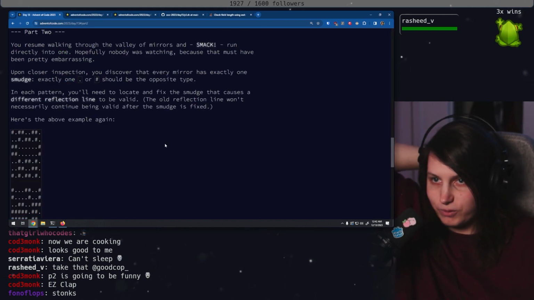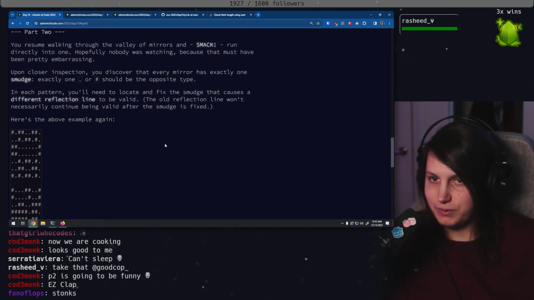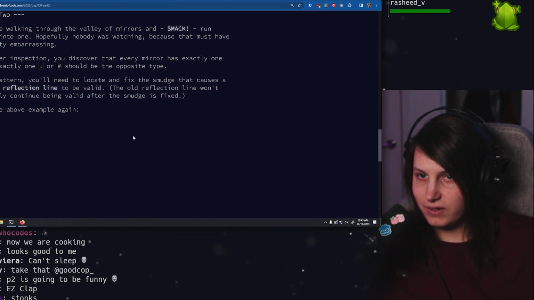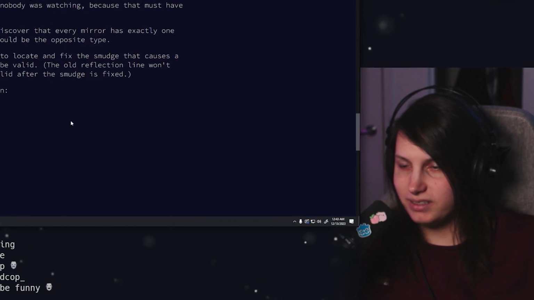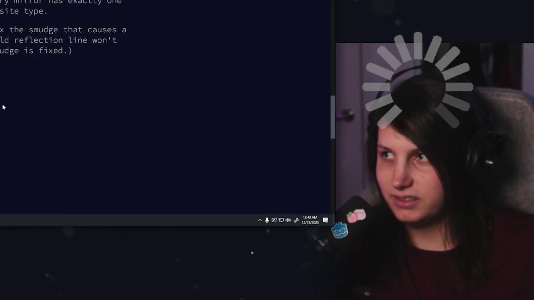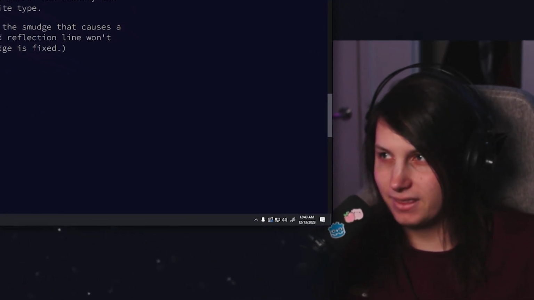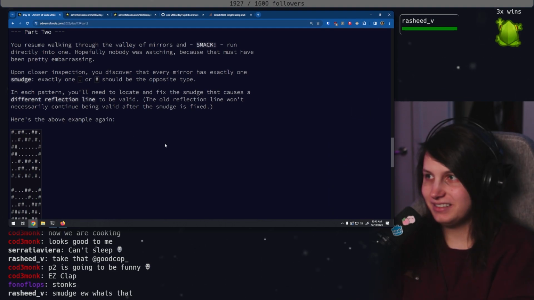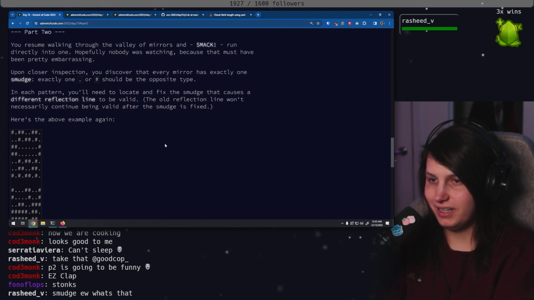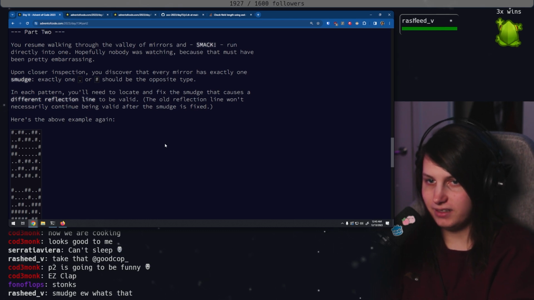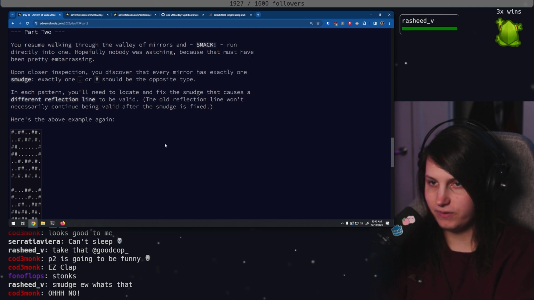You resume walking through the Valley of Mirrors and smack, run directly into one. Hopefully nobody was watching because that must have been pretty embarrassing. Upon closer inspection, you discover that every mirror has exactly one smudge. Exactly one ash or rock that should be the opposite type. In each pattern, you'll need to locate and fix the smudge that causes a different reflection line to be valid.